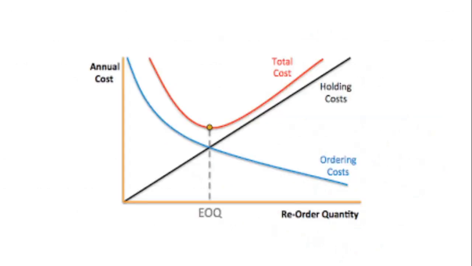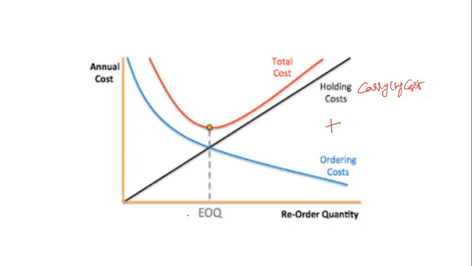Next, we will see the graph for understanding the EOQ. EOQ basically depends upon the total cost. This total cost is a combination of holding cost, which is nothing but carrying cost, and ordering cost.